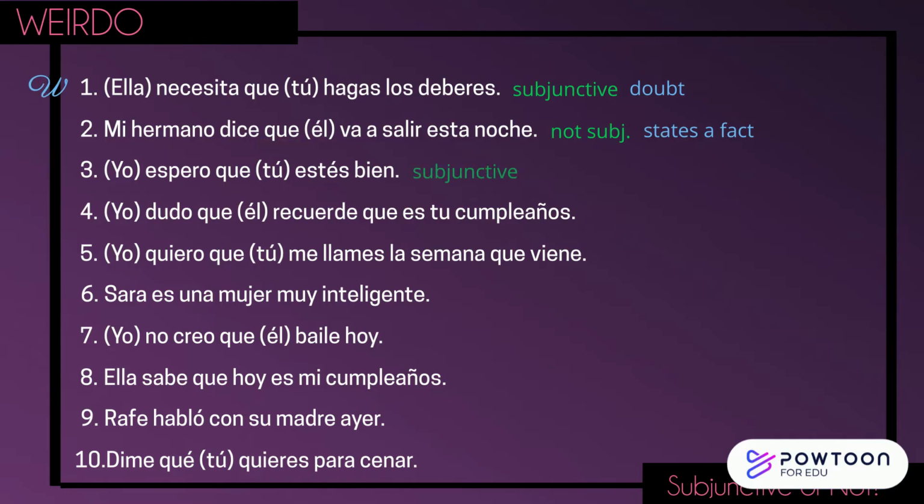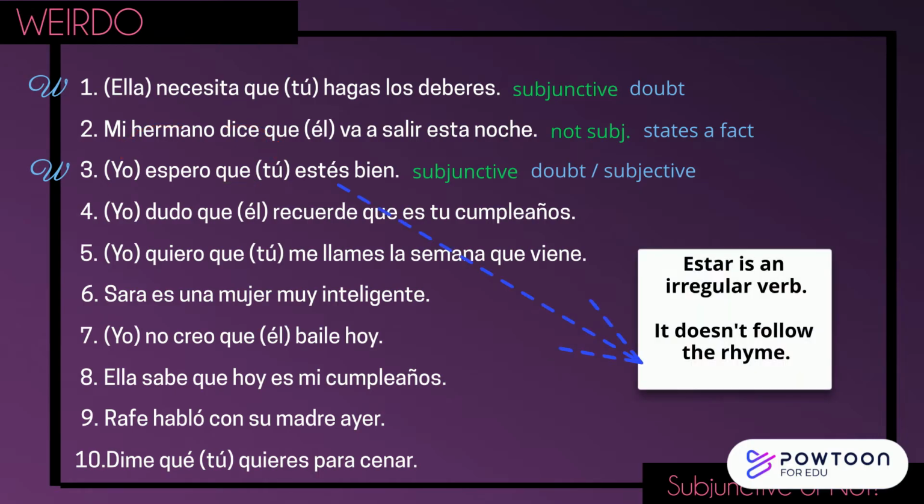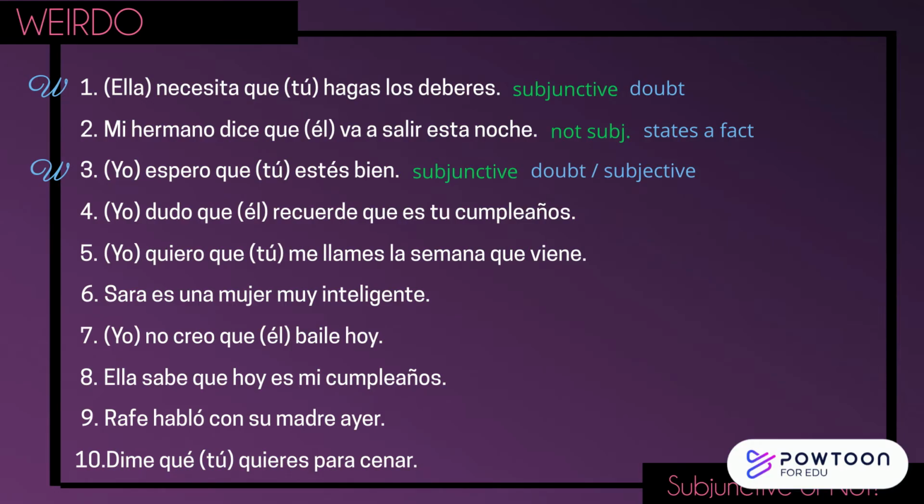Number 3 is subjunctive. It has two subjects, the word que, espero falls into the wish category, and it is uncertain if the second person is in fact feeling well or not. Just a side note that estar in the subjunctive is irregular. Number 4 is subjunctive. There are two subjects, the word que, and it starts with the word doubt, which automatically tells us this person is uncertain.